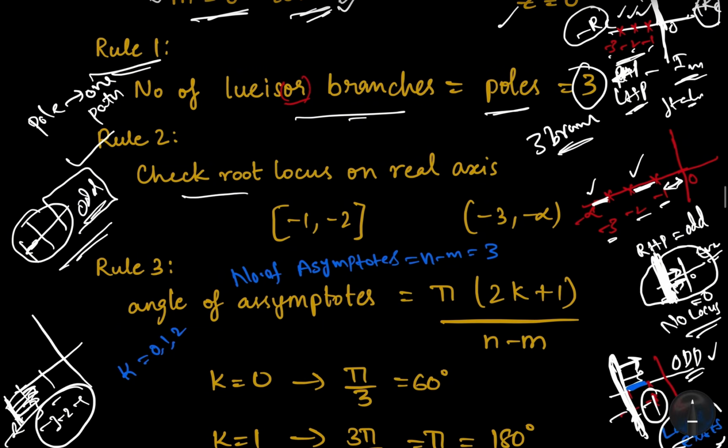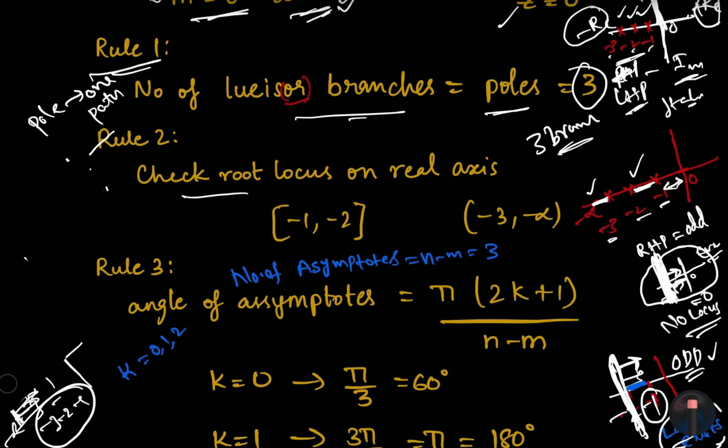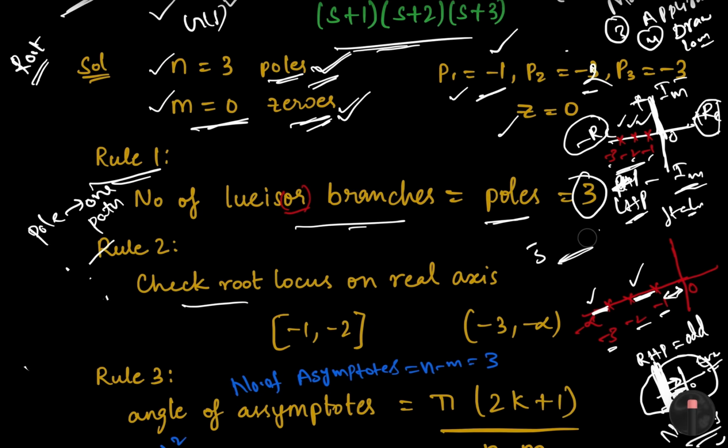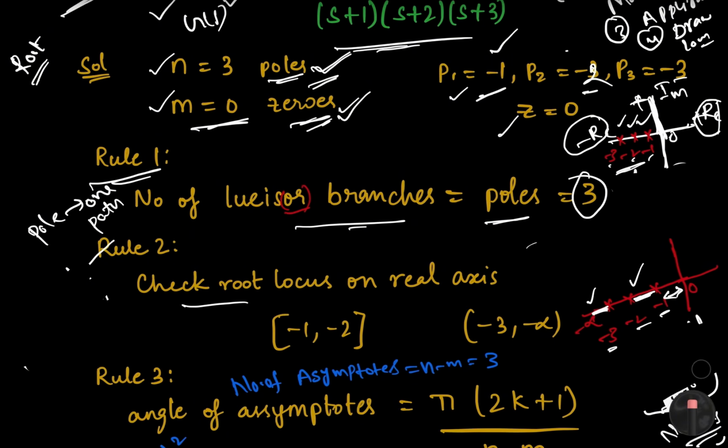So what are the points where locus will exist? Locus will exist only in between -1 and -2, and from -3 to minus infinity.